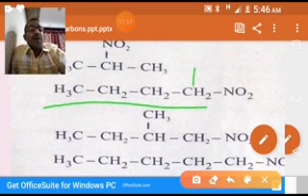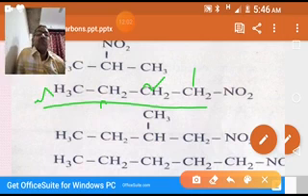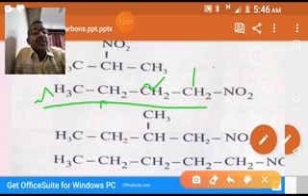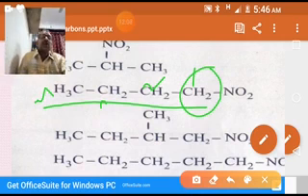Longest chain, 1, 2, 3, 4. Fourth carbon. So 4 carbon means butane. But the nitro group is at first carbon. That's why it is 1-nitrobutane.